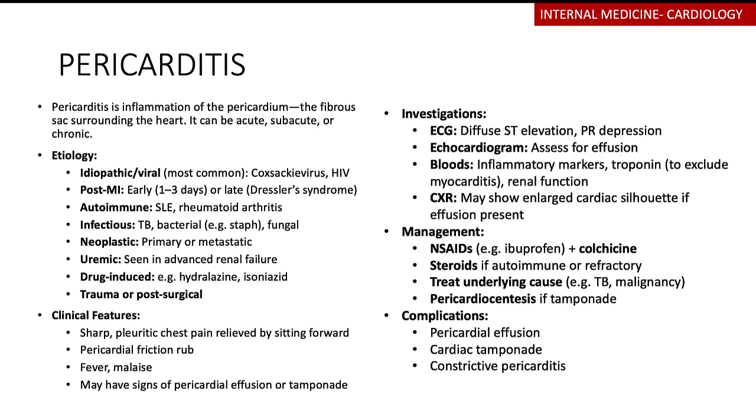And of course, in terms of the management, our first line is going to be our NSAIDs or ibuprofen. You can combine it with colchicine. Steroids can sometimes be used, especially for the autoimmune conditions or if it's refractory. And of course, we want to address the underlying cause. If it's a malignancy, treat them for that. If it's a TB, treat them for that.